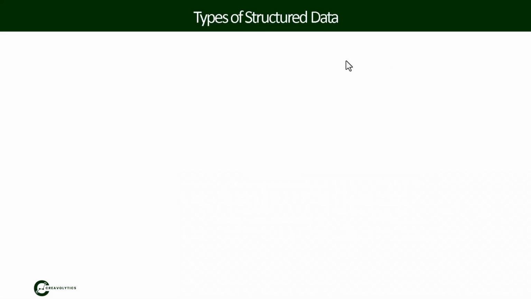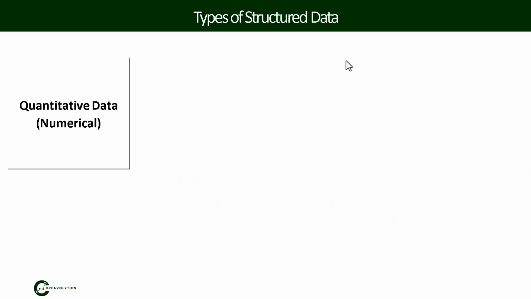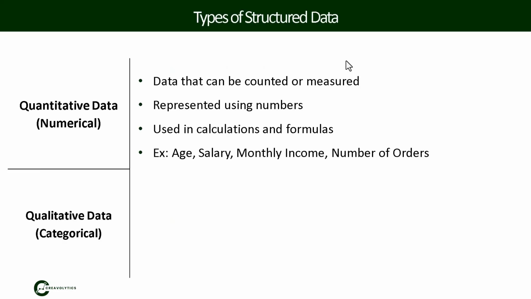In this section, we will learn about the different types of structured data. Structured data are commonly classified into two major types. We have the quantitative data, which is also called numerical data, and qualitative data, which is also called categorical data. So let's start with quantitative data.